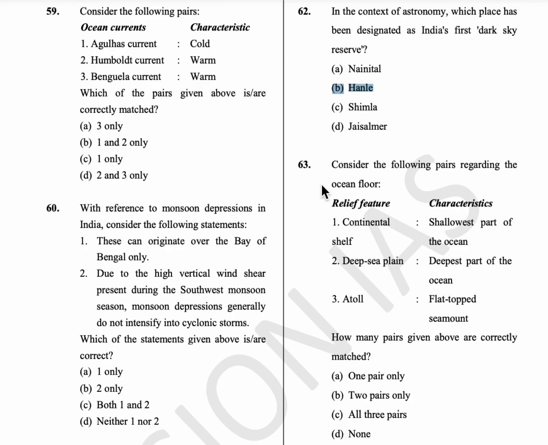63rd question, consider the following pairs regarding the ocean floor. So here the continental shelf is the shallowest part of the ocean, and deep sea plains. So these are the flat-topped seamounts. So these are the flattest and smoothest regions of the world. And coming to atoll, it is a small island in the ocean surrounded by corals with a central depression. So these are found generally in the tropical oceans. Okay, coming to the deepest part of the ocean, it is called trenches or the oceanic deeps. Okay, so only one pair is correct, option A.